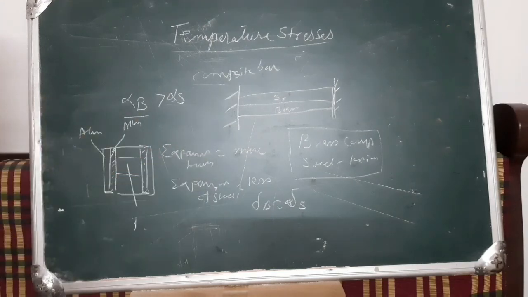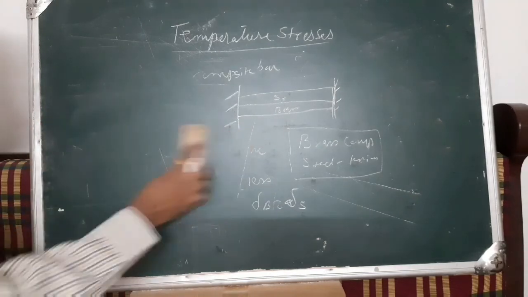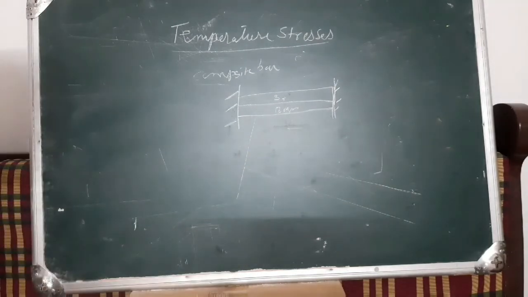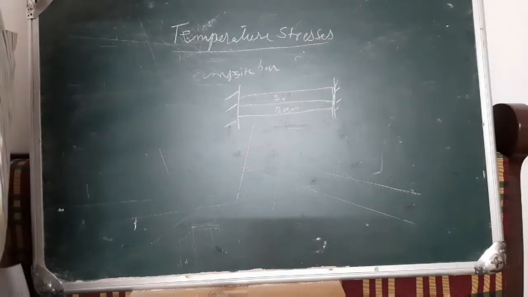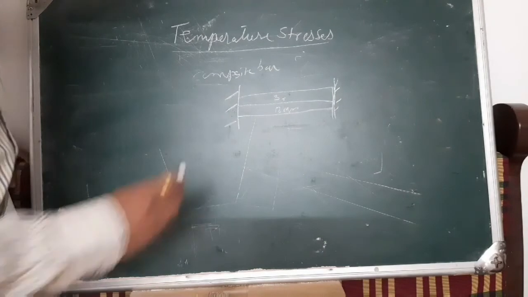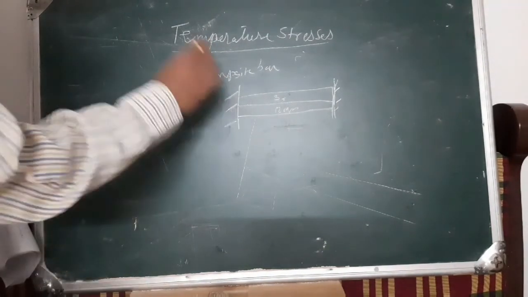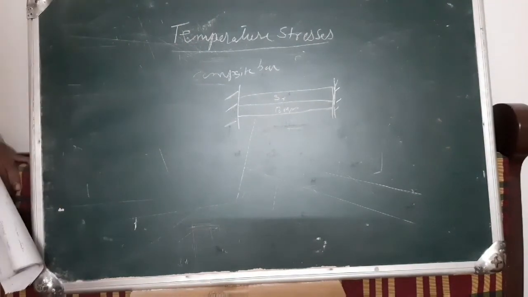We have to understand this in the case of temperature stresses in a composite bar. To understand the basic concept, we first saw a determinate section, then a composite section in loading. The same is the case for temperature stresses or thermal stresses, so we'll see the effect of thermal stress in a composite bar.